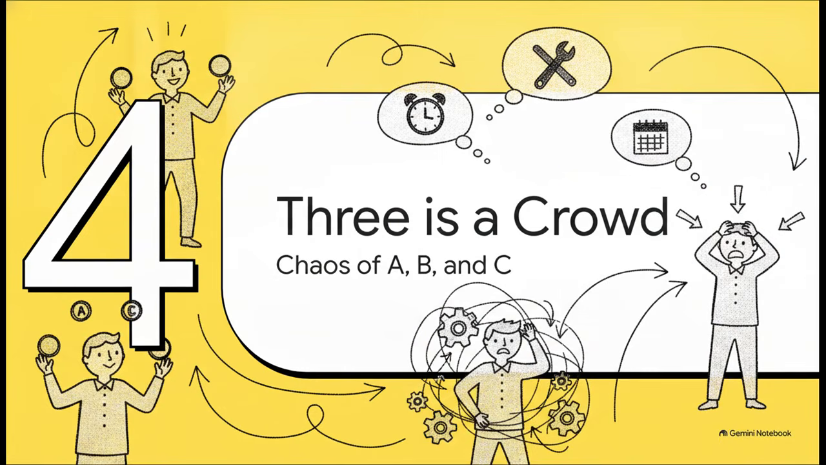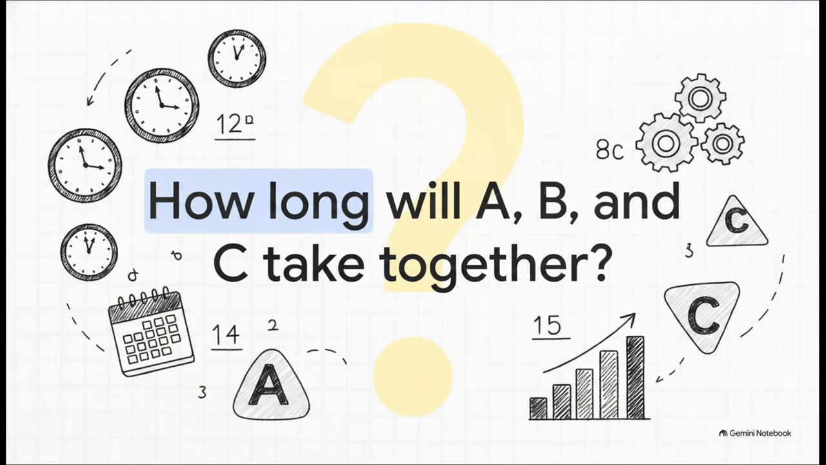Finally, we hit pattern number 4. 3 is a crowd, or the chaos of A, B, and C. Take a look at problem 4. A and B in 12 days, B and C in 15 days, C and A in 20 days. How long will A, B, and C take together?